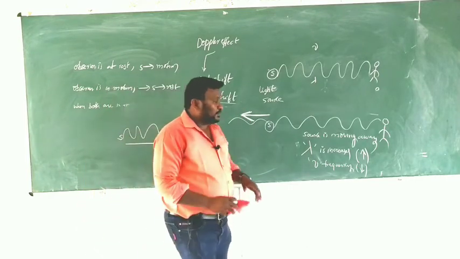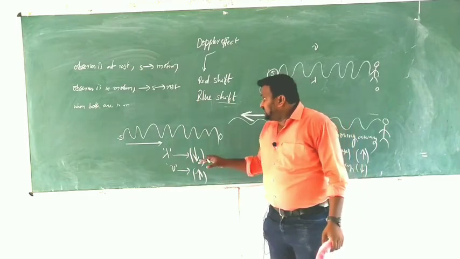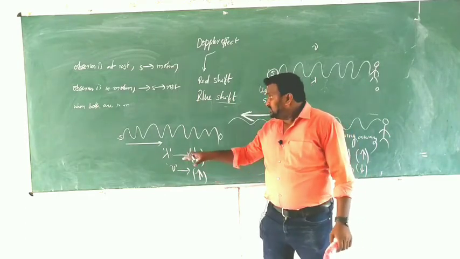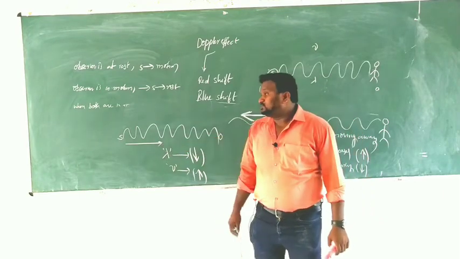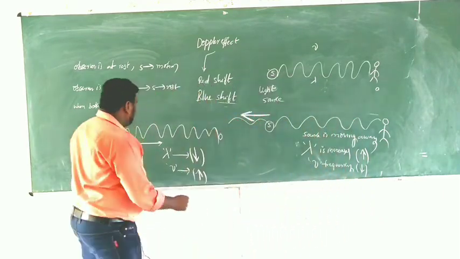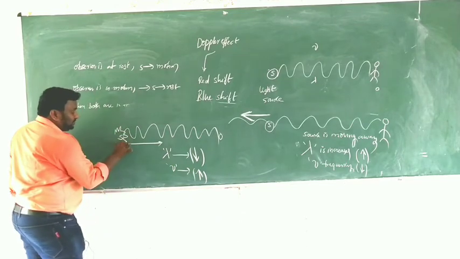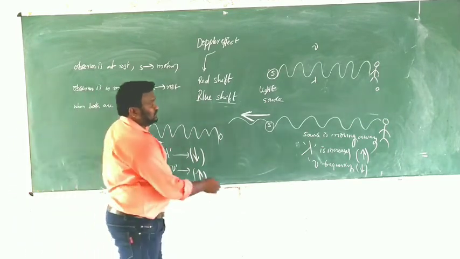And now in this case, observe that the source is moving towards the observer. Again, what is the source? This is light only, the light source. Don't confuse that.